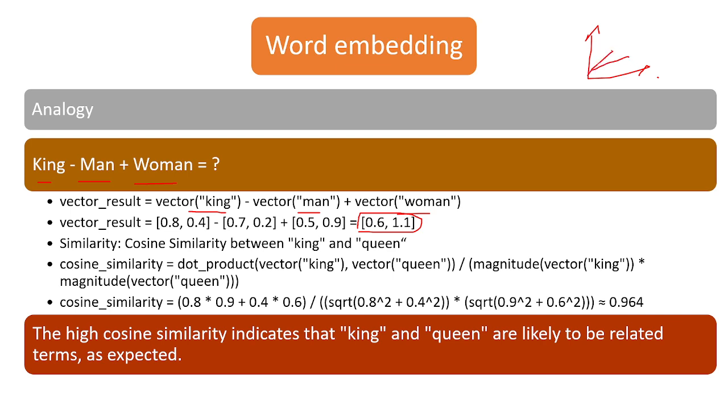We want to identify how closely the words king and queen are related. In the case of Euclidean distance, suppose one point is x1, y1 and the other is x2, y2. We identify the distance as the square root of (x2 minus x1) squared plus (y2 minus y1) squared. But we will not discuss this for multi-dimensional spaces.